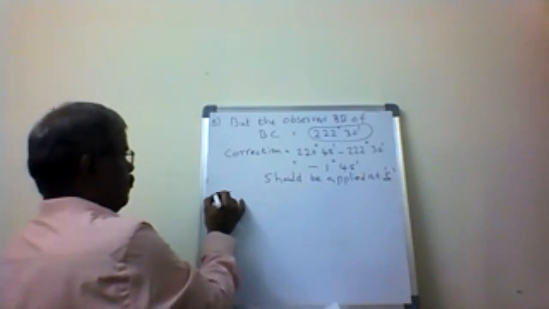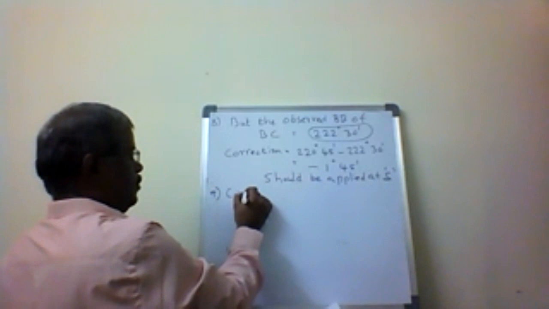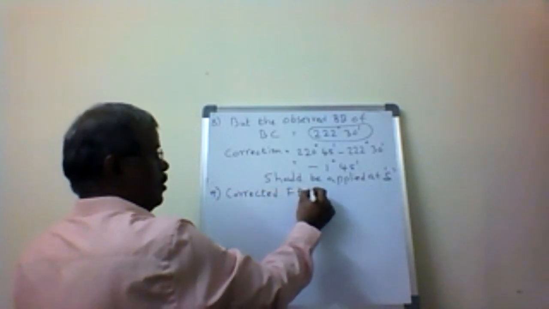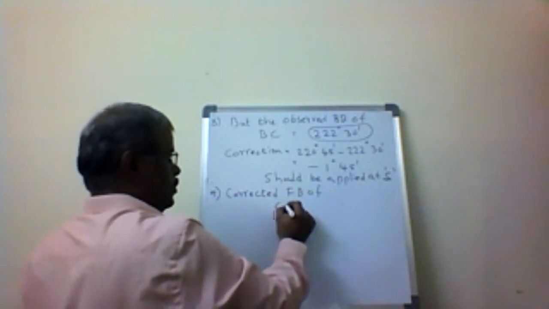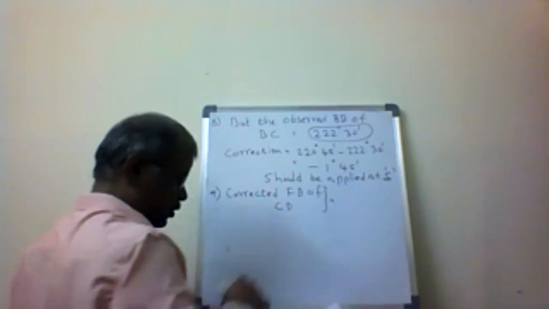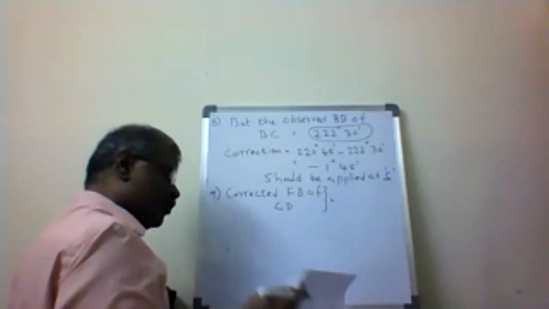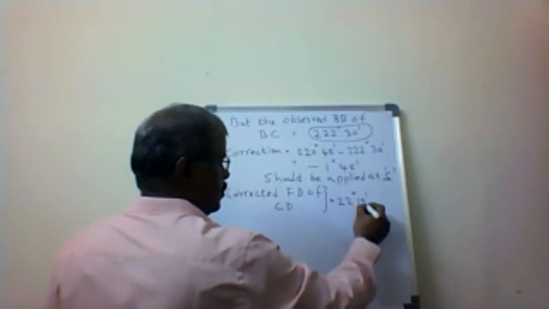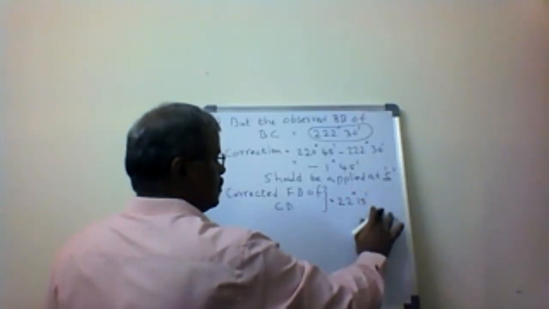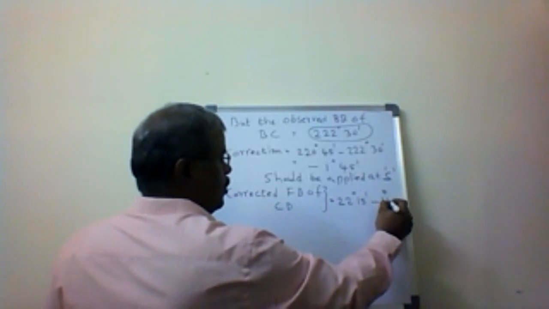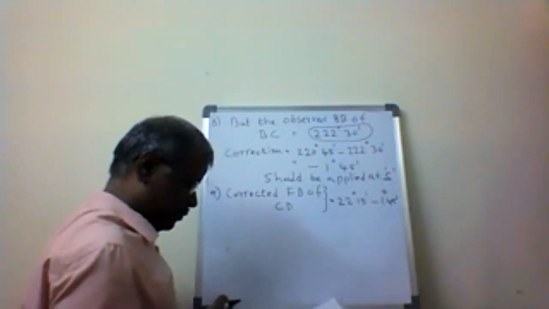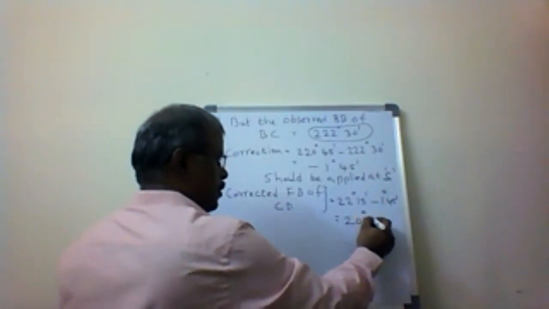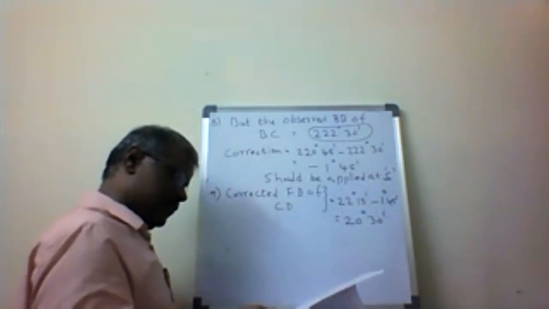Then the corrected forward bearing of CD equals 22 degrees 15 minutes plus minus 1 degree 45 minutes, which is 20 degrees 30 minutes.